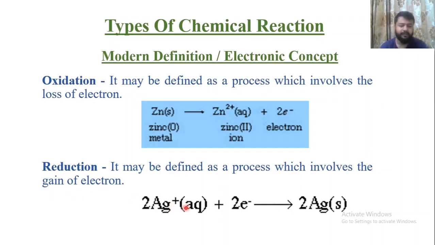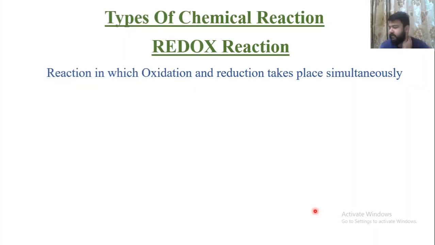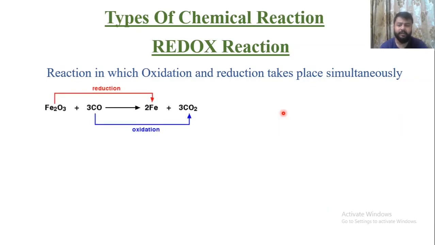Ag+ in aqueous gains 2 electrons and converts into silver solid. So this is reduction. Now a reaction in which both oxidation and reduction take place simultaneously, we call it a redox reaction. So reactions in which oxidation and reduction take place simultaneously are known as redox reactions.